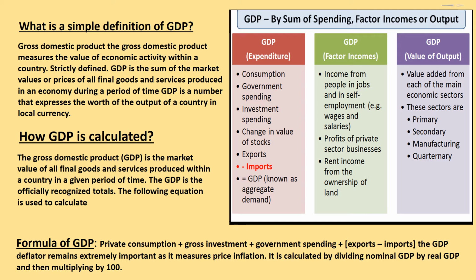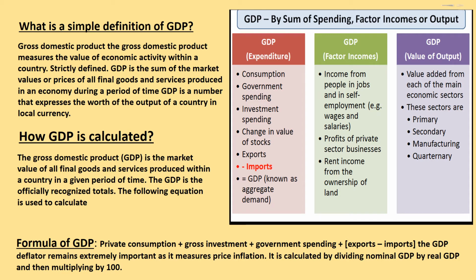Formula of GDP: private consumption plus gross investment plus government spending plus exports minus imports. The GDP deflator remains extremely important as it measures price inflation. It is calculated by dividing nominal GDP by real GDP and then multiplying by 100.